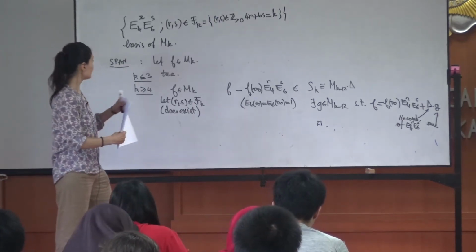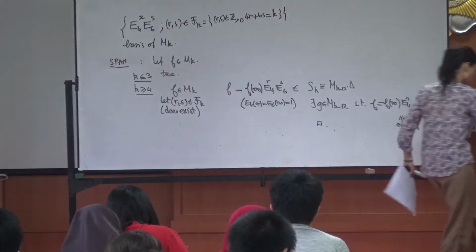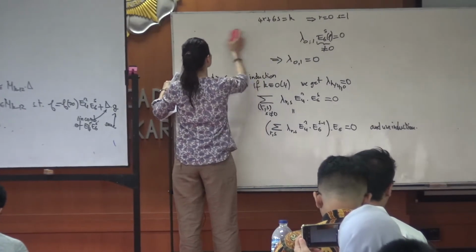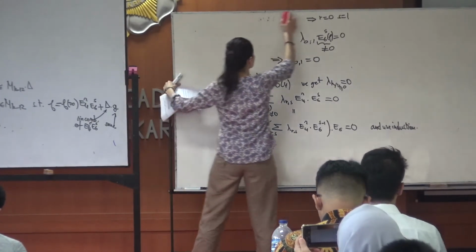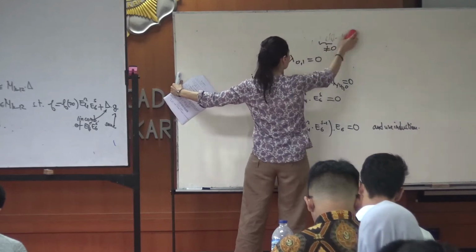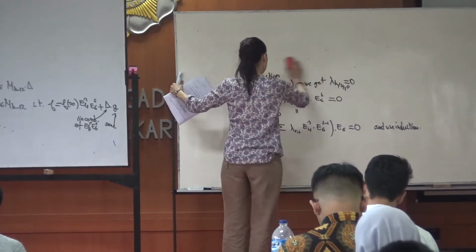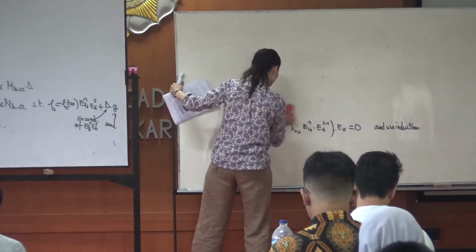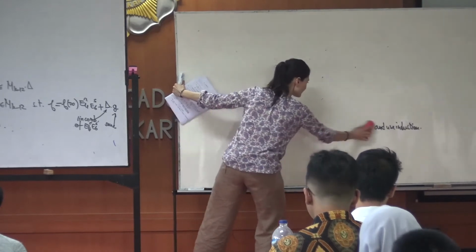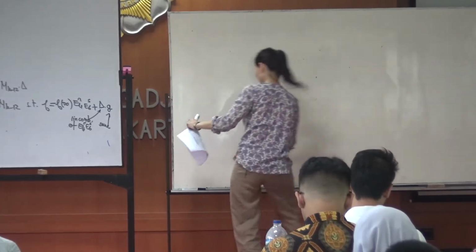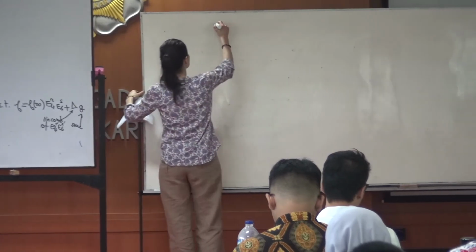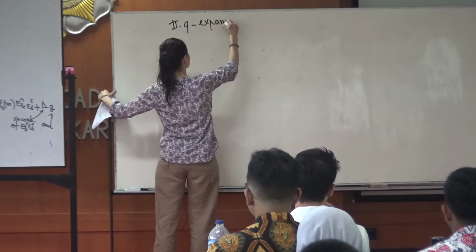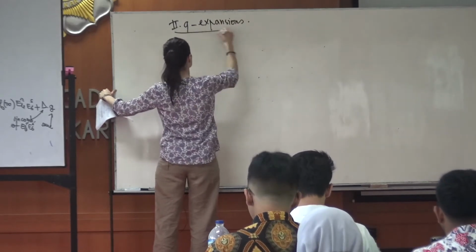Okay, now in this session, I wanted to focus on some q-expansions, and mainly on the q-expansion of Eisenstein series. So this is part 2, q-expansions.